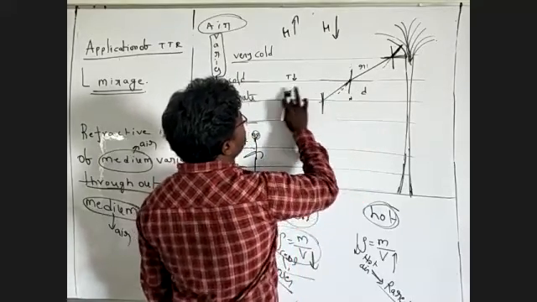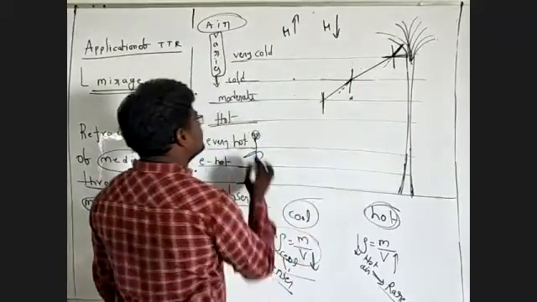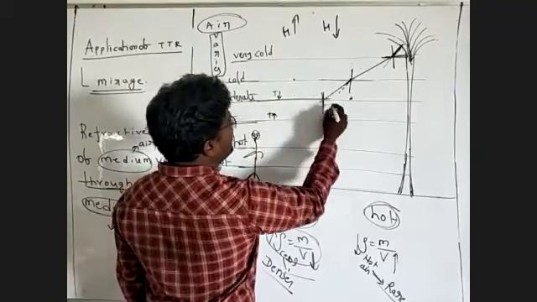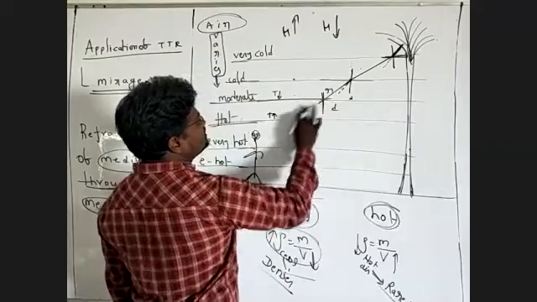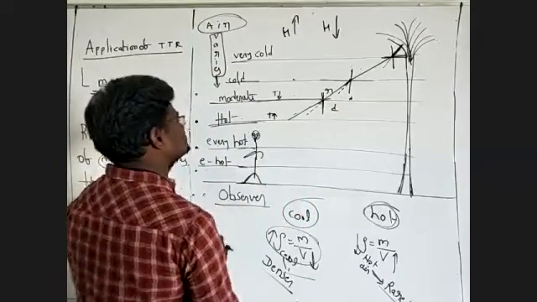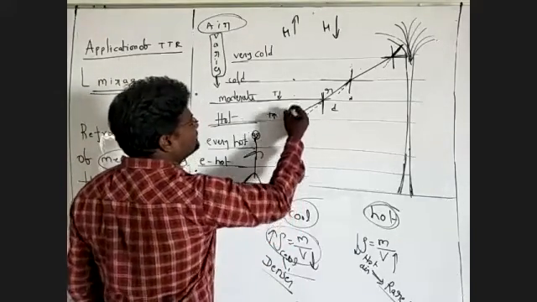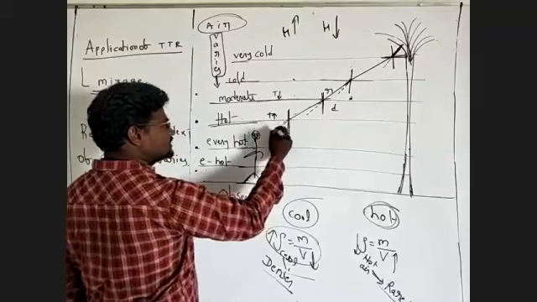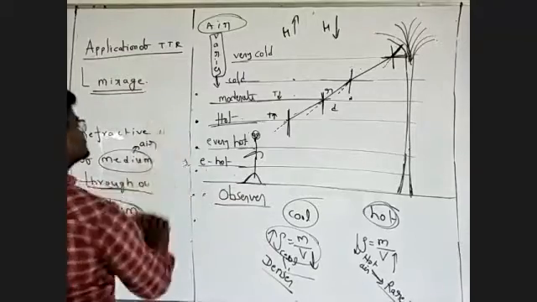Now again I'm drawing this one. This layer acts as moderate hot. The temperature here is less, and the temperature is more compared to this. Again, the light travels from denser to rarer. This is the actual direction of the incident ray, bending in this direction. Now what will happen again? This is the actual direction of the incident ray, again away from the normal.